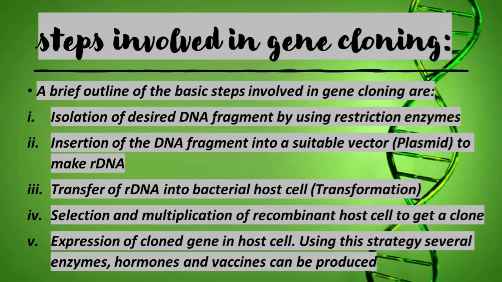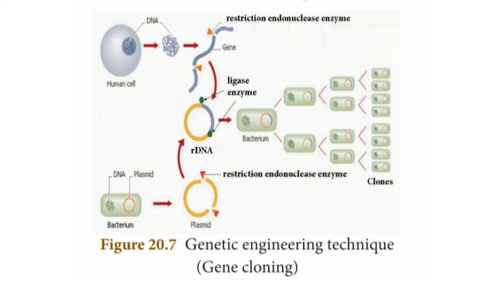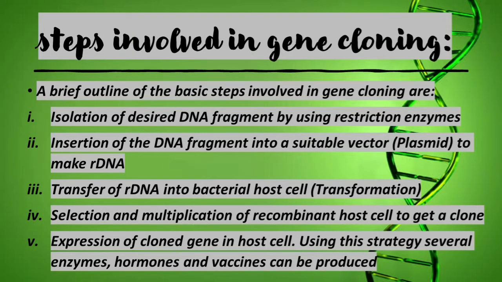Now let us pass on to the basic steps involved in gene cloning. First, isolation of the desired DNA fragment by using restriction enzyme. Restriction endonuclease is also called a molecular scissor that cuts the DNA fragment at a specific site. Then insertion of the DNA fragment into a suitable vector. I already told you the vector is a plasmid. To make our DNA recombinant DNA, we have to insert this specific fragment of DNA into the plasmid, the suitable vector.